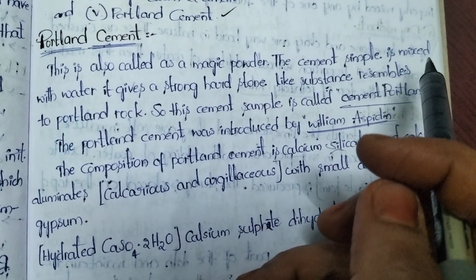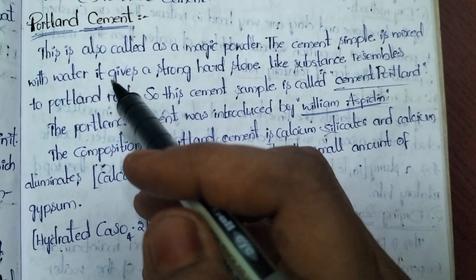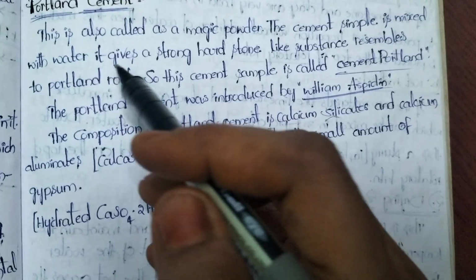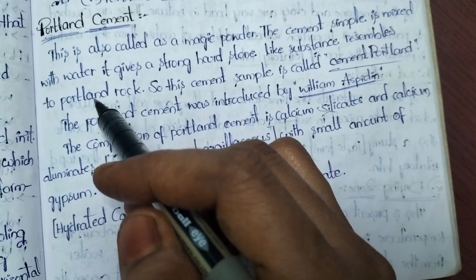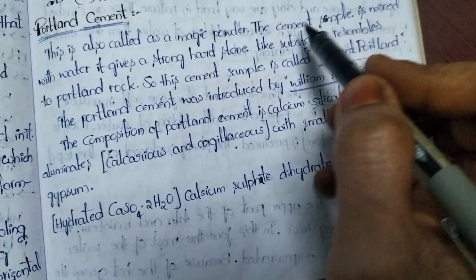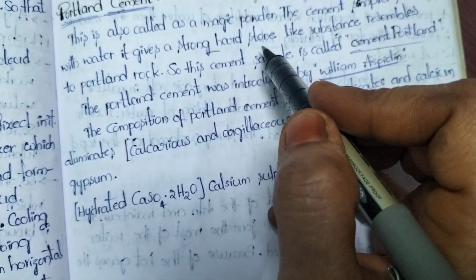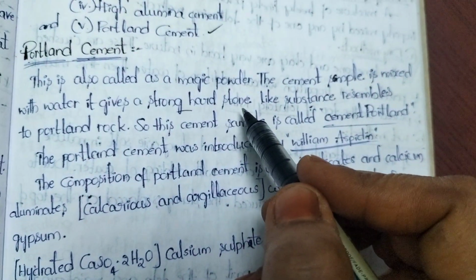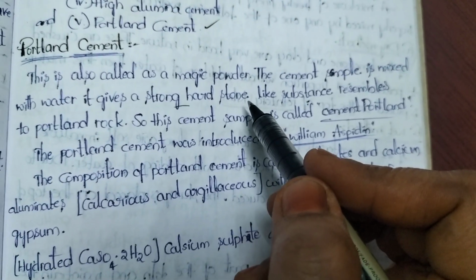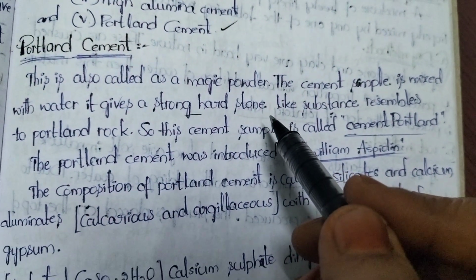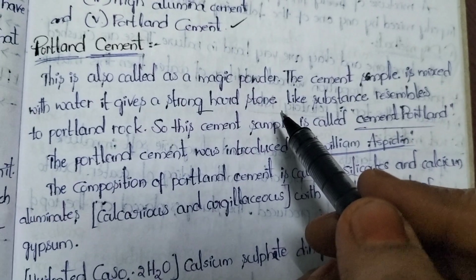If we mix the cement sample with water, it gives strong, hard, stone-like substances. First we take the cement sample and mix it with water.